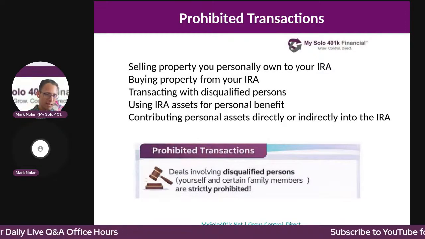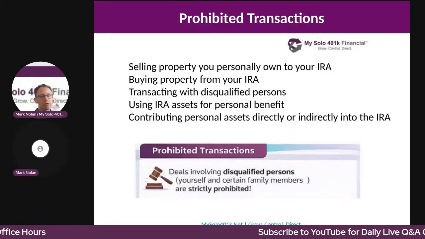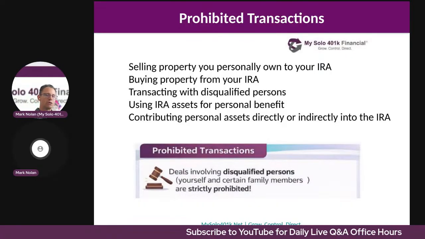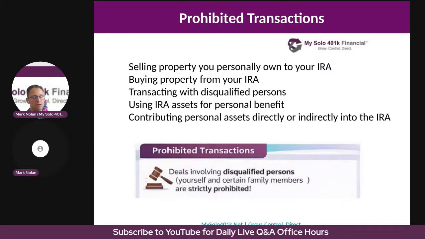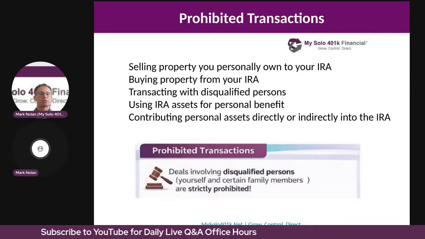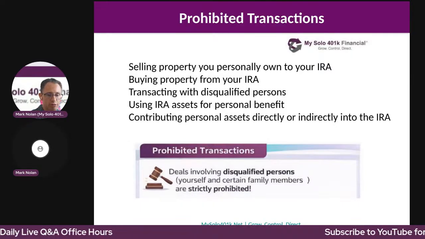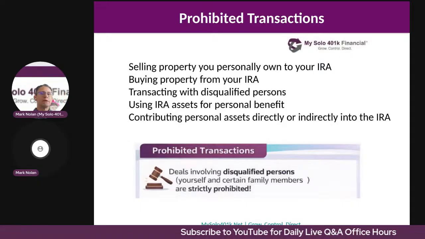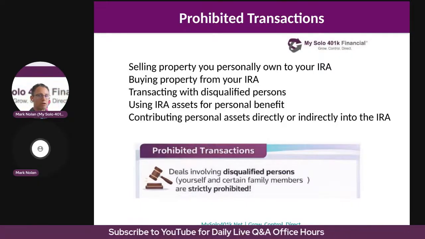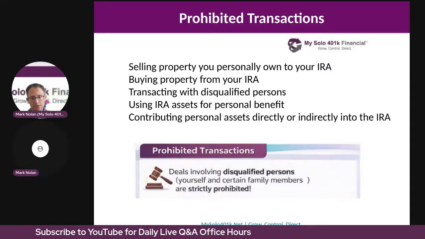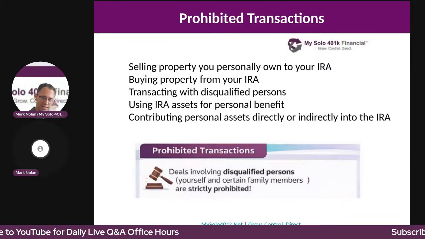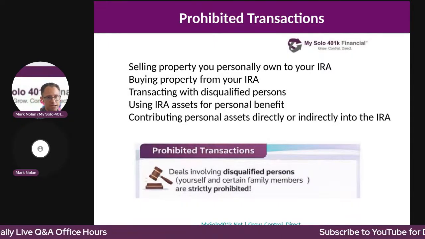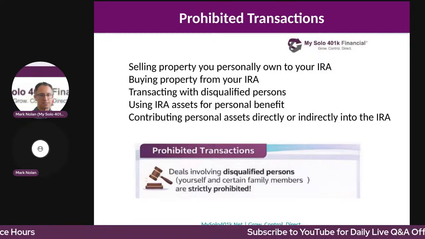So the IRA participant slash owner, the IRA owner's spouse, the IRA owner's parents, grandparents, the IRA owner's children, for example, the IRA owner's business. So the IRA owner may own a business. So we prohibit it for his or her self-directed IRA to perform transactions with his or her business.